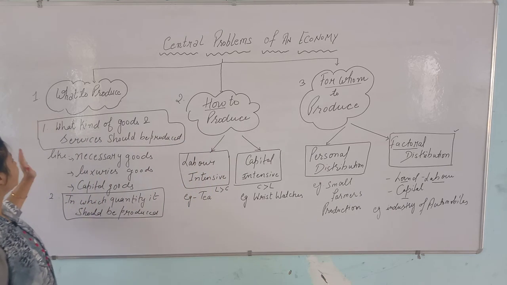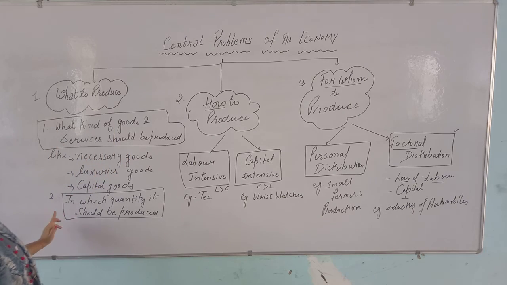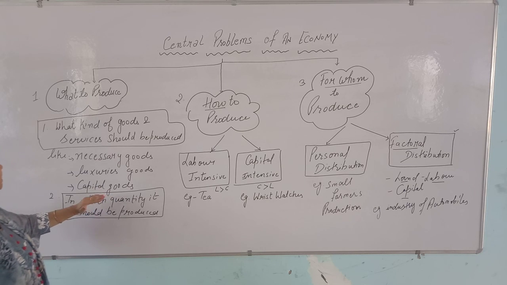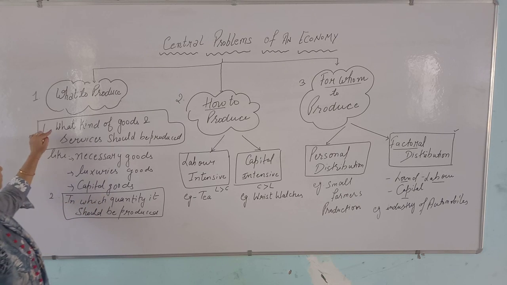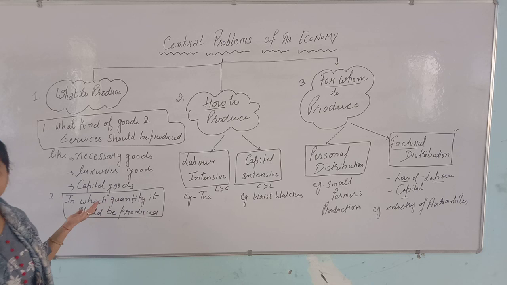What to produce includes two parts. What kinds of goods and services should be produced and in which quantity it should be produced. Right. Here I am taking, suppose, in which quantity. What kind of goods and services related to necessary goods, luxurious goods, and the capital goods we can also include in